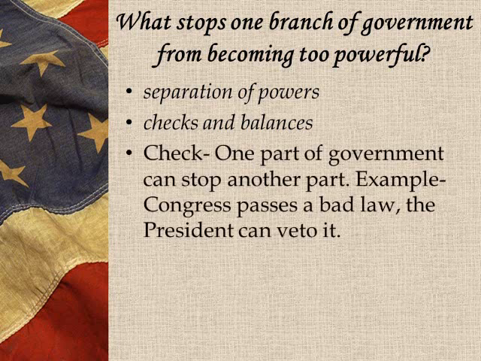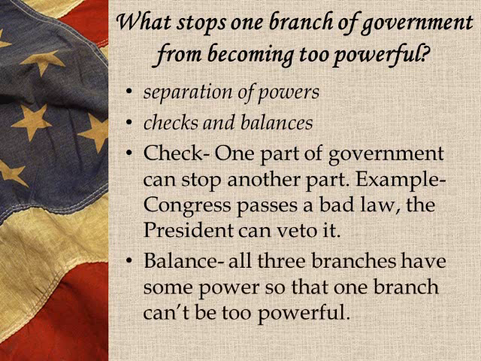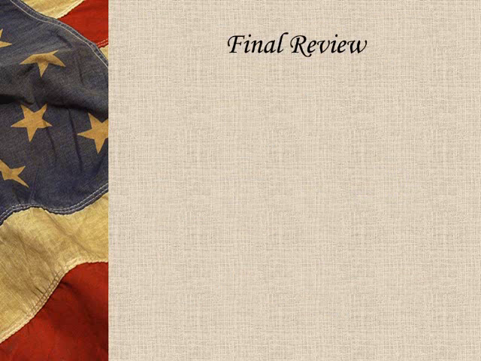Then there are the checks and balances. Now, what exactly does a check and balance mean? A check means one part of the government can stop another part. For example, Congress passes a bad law. The president can veto it. The president wants to do something, Congress can keep him from doing that, can take money away from him. The courts can say what the other two are doing is wrong also. And balance, all three branches have some power so that one branch doesn't get control.